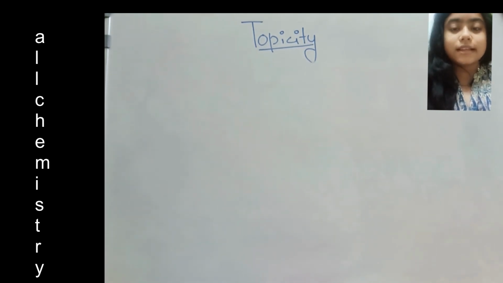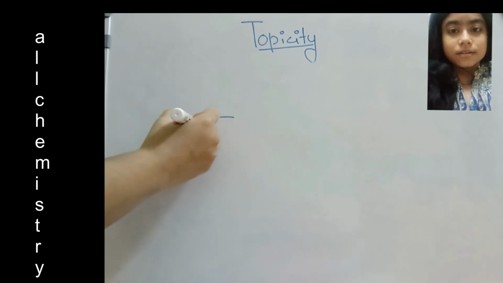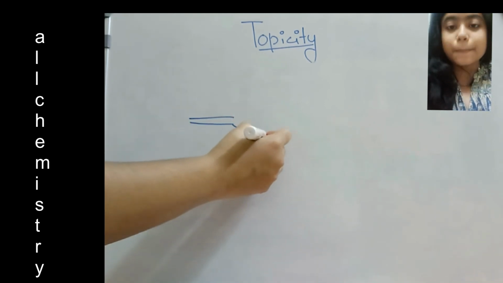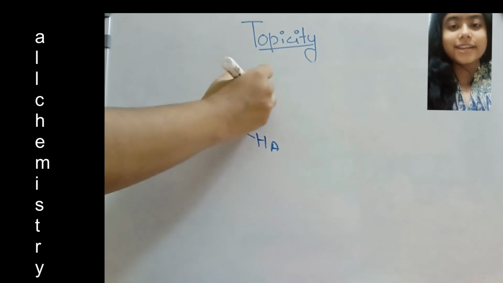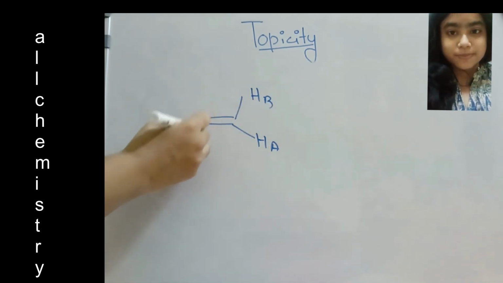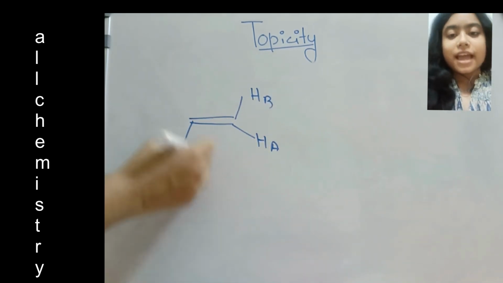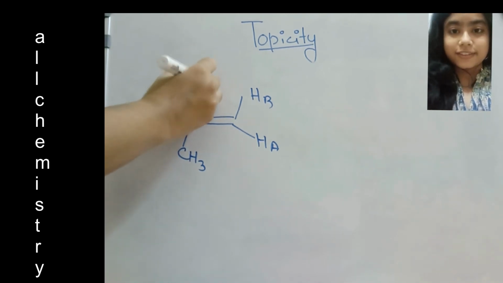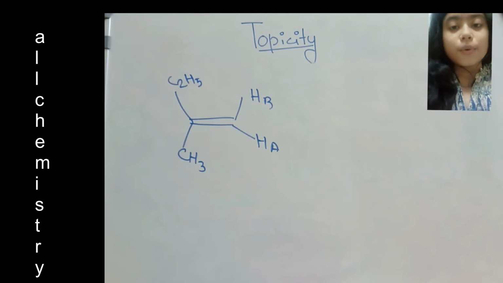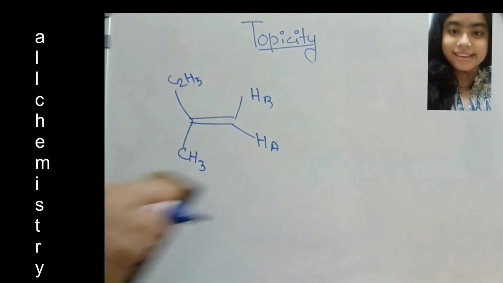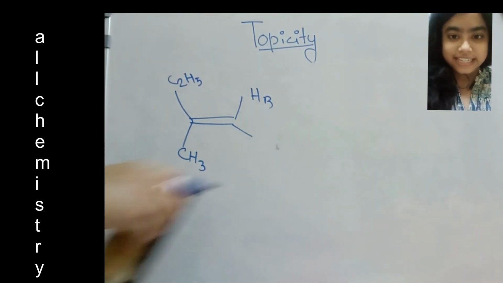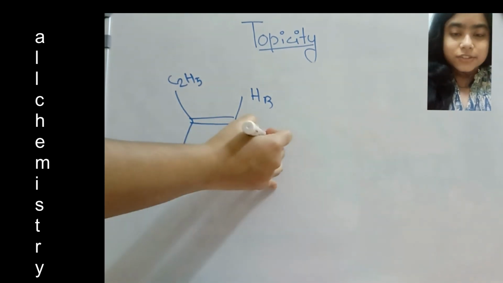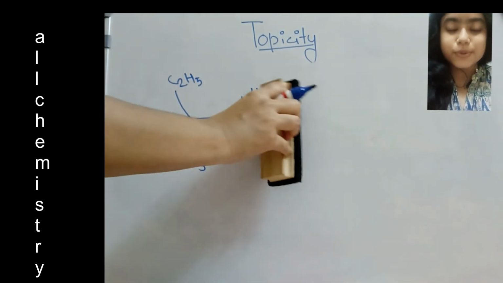Suppose we have a double bond here with Ha and Hb, a CH3 group here, and a C2H5 group there. First we replace Ha by deuterium and keep Hb as hydrogen.